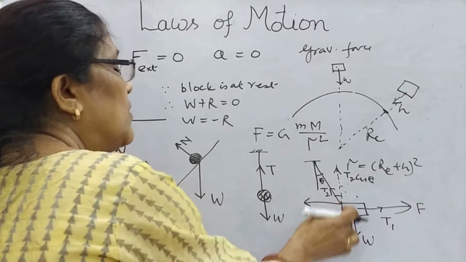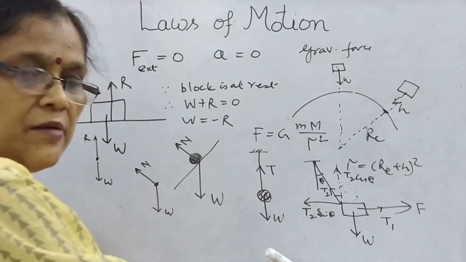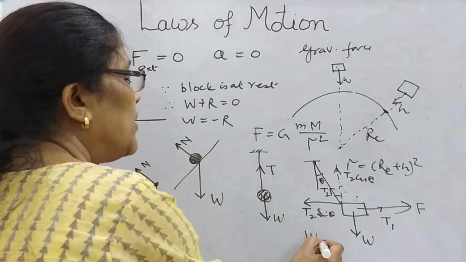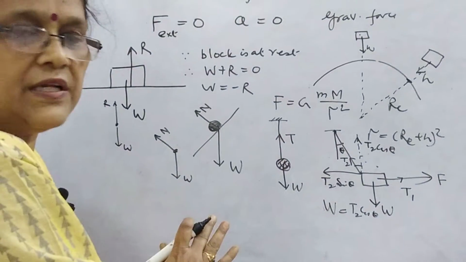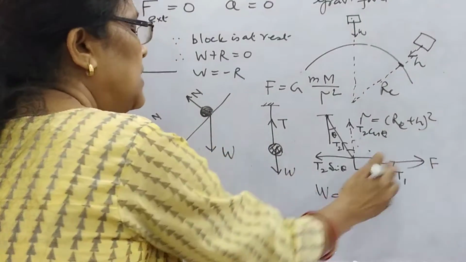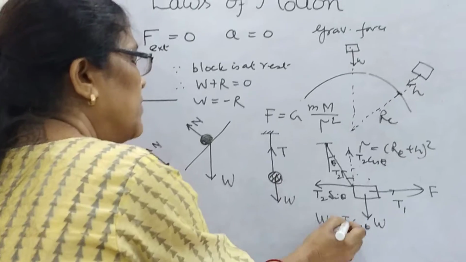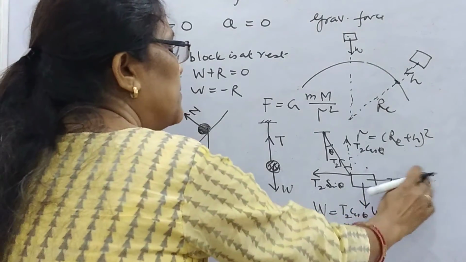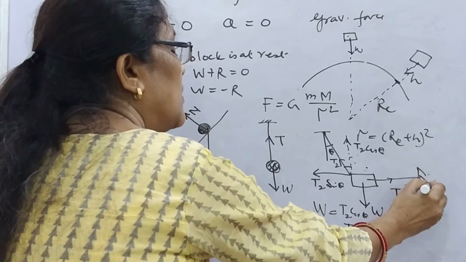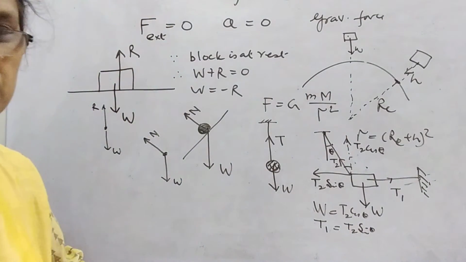Then T2 cos theta and W are balancing. What will you write here? W equal to T2 cos theta, in any numerical if theta is given, weight is given. And what about this T1? Then T1 equal to T2 sin theta, if it is suppose fixed. These are the two strings.